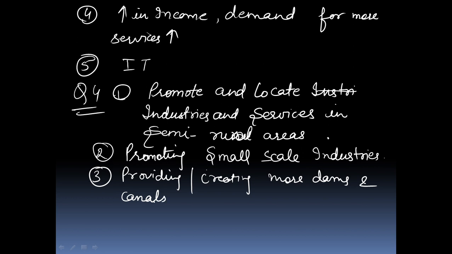If more dams are built and canal water is provided to all the small farmers, then lot of employment can be generated in agricultural sector.